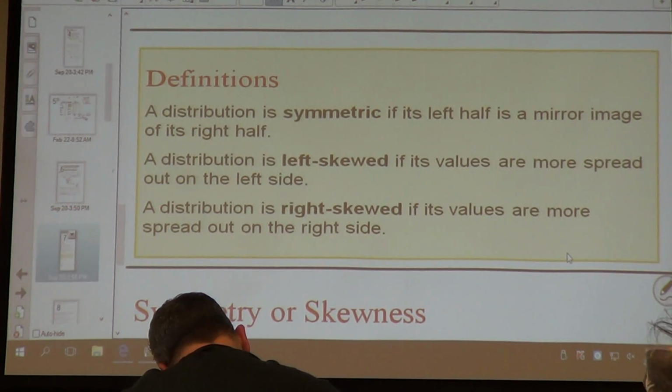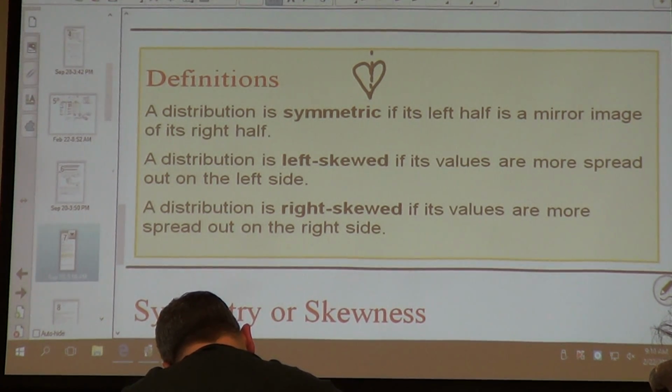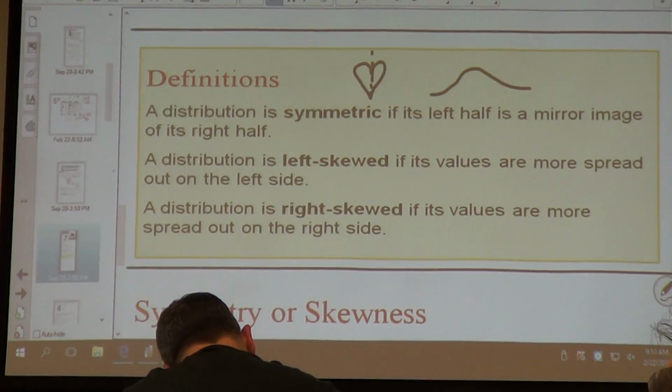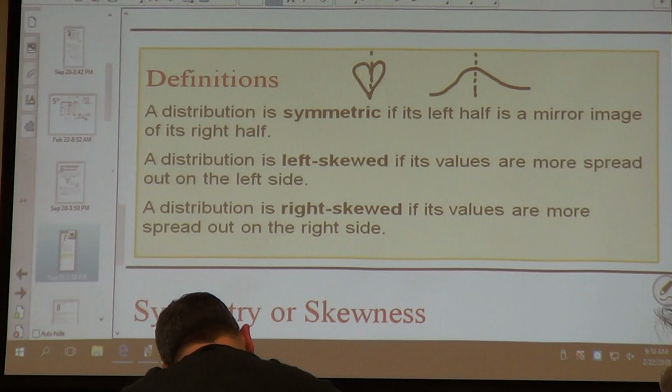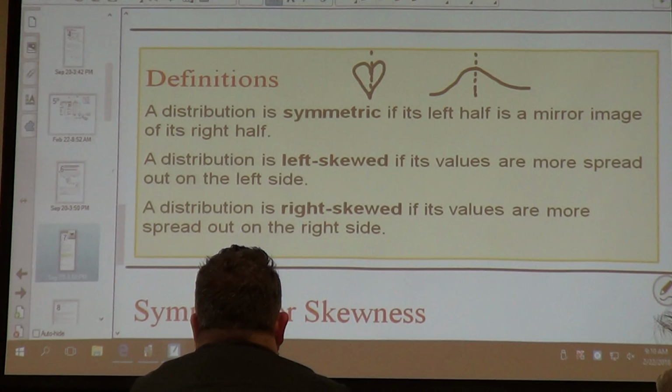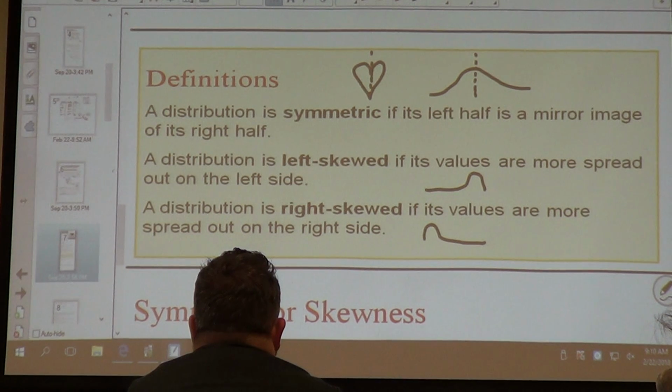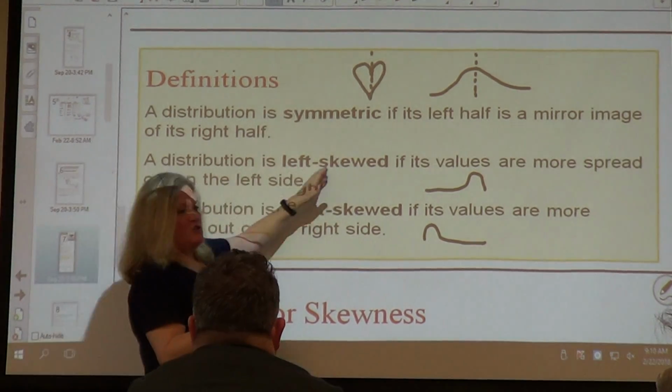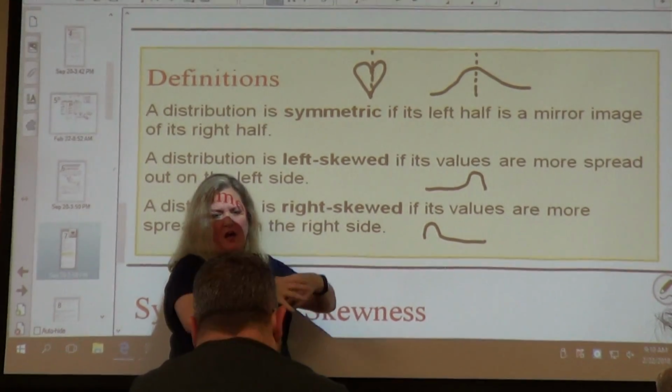Symmetric. When you were in elementary school, you learned about symmetry, the butterfly, the heart, all of that stuff. So if it's symmetric, the left side and the right side look exactly the same. That's symmetry, okay? When we're talking about symmetry, this is what our symmetry looks like. Pretend I can draw. Your left side and your right side look alike. Now, here's the 2 that get people screwed up. Left skewed and right skewed. This is what left skewed looks like. This is what right skewed looks like. It's the opposite of what you think. Left skewed, skewed is like cattywampus. It's kind of like off kilter.